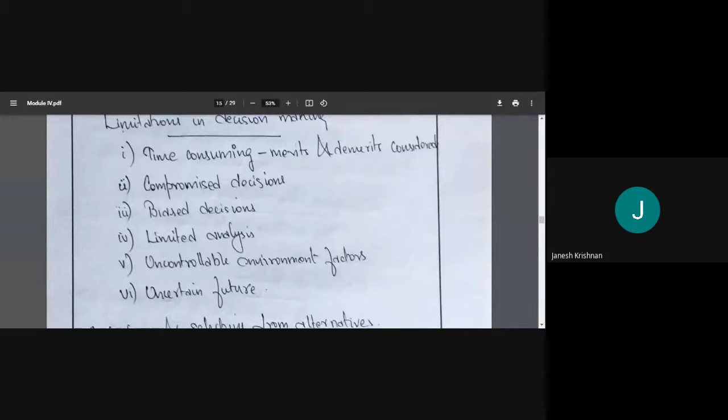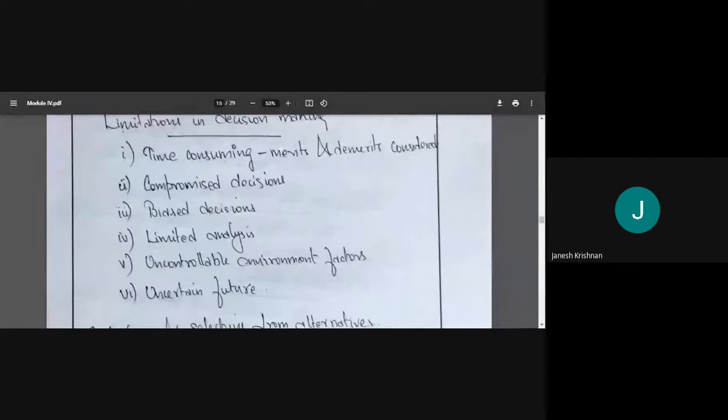Then limited analysis. First, we said it's a time-consuming process because we have to think about the merits and demerits and take advice from other people. So what happens is that the analysis has to be done properly, but we may not do that. We may not do proper analysis.